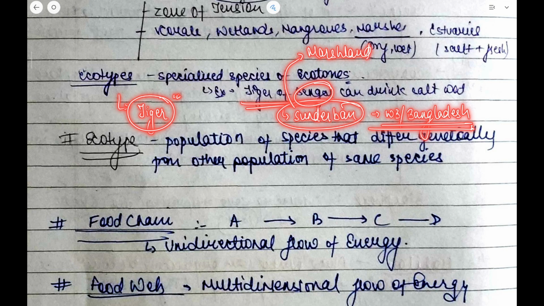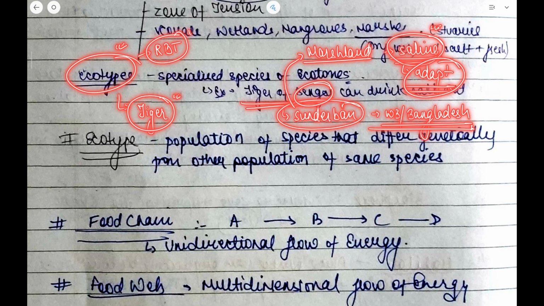The marshland is very saline, the water there is very saline. So these Royal Bengal tigers adapt to these conditions. This adaptation is known as ecotype. So the Royal Bengal tiger is the ecotype.